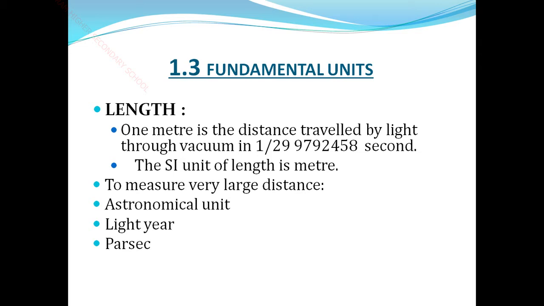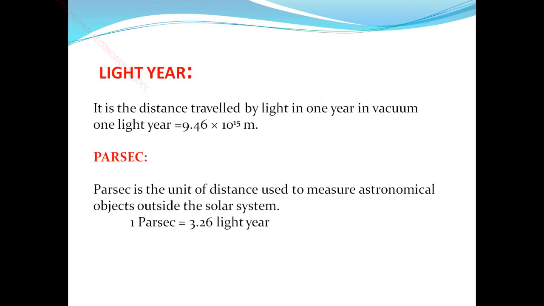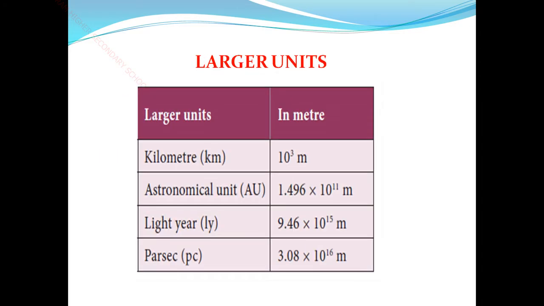To measure very large distances, we use the astronomical unit, the light year, and the parsec. The astronomical unit value is 1.496 × 10^11 meter. The light year is 9.46 × 10^15 meter. This is very important for measuring length over large distances. Next are smaller units and larger units.